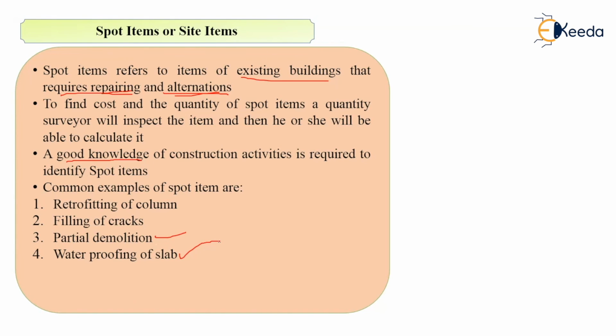So are you getting what the spot items are? Spot items are those items which will need repairing or alteration, and it is only useful in the existing building, because a new building will not need any repair or alterations. So those items which are related to the existing building that will need repair or alterations come under the category of spot items or site items. So this was the video about various terms that are related to the estimate. Thank you.